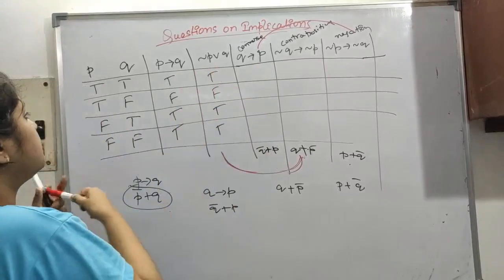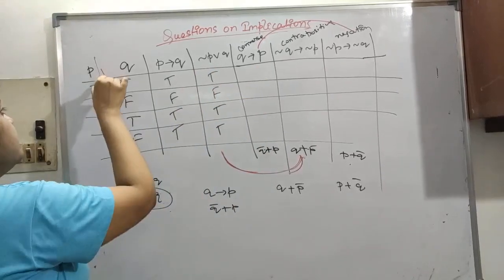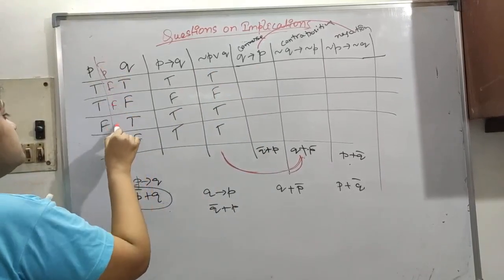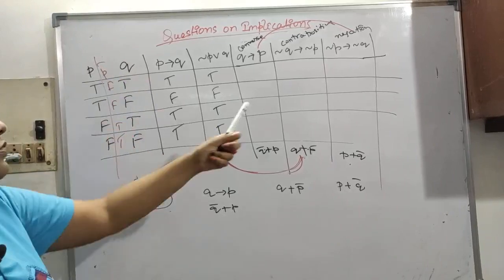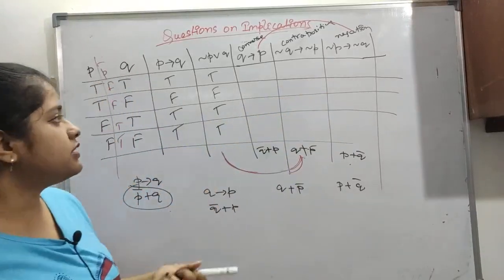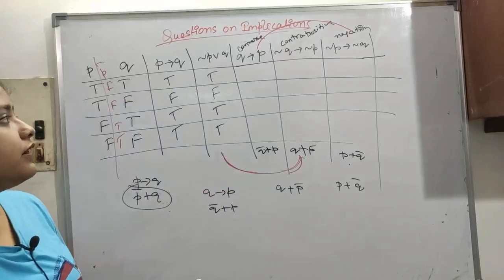This is P. Then P bar will be false, false, true, true, like this, plus Q like this. You can fill it out. So nothing much about it. So we will move on to our next topic.